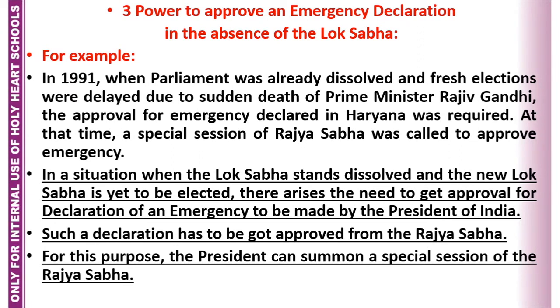The example is there in India, once it happened. In 1991, when Parliament was already dissolved and fresh elections were delayed due to the sudden death of Prime Minister Rajiv Gandhi, the approval for the emergency declared in Haryana was required. At that time, a special session of Rajya Sabha was called to approve the emergency.